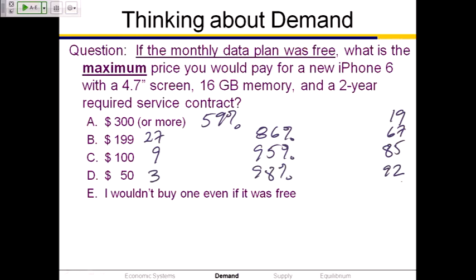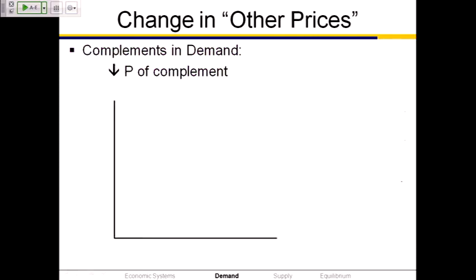Complements, that's right. So the data plan and the phone, those are complements. Complements are things that are used together. So when the price of a complement goes down, that affects the entire demand curve for the original good. In this case, the decrease in the price of the complement, the data plan, leads to an increase in the demand for the good, which is to say the phone.